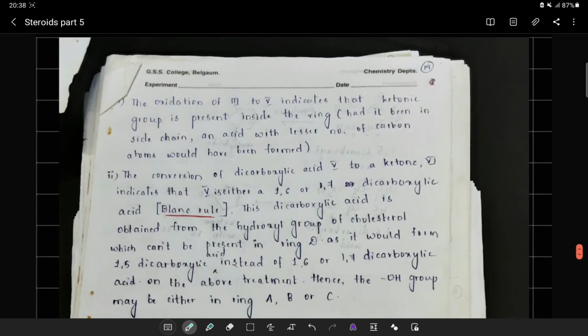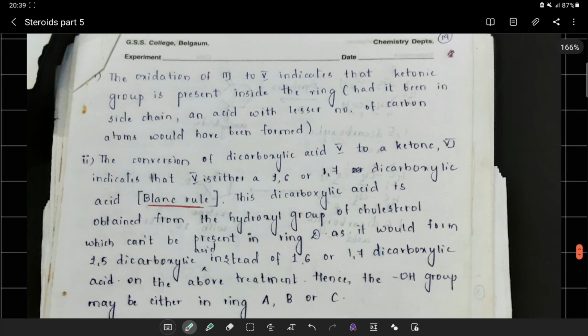Now, the conversion of this dicarboxylic acid 5 to a ketone 6 indicates that 5 is either a 1,6 dicarboxylic acid or a 1,7 dicarboxylic acid. This we have seen just now by application of Blanc's rule.